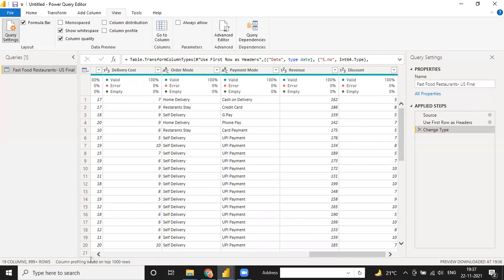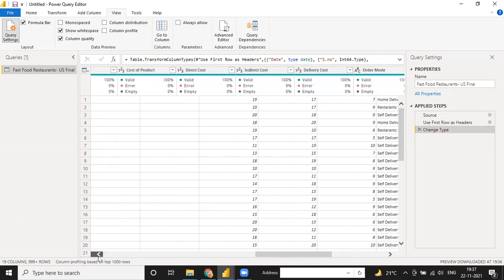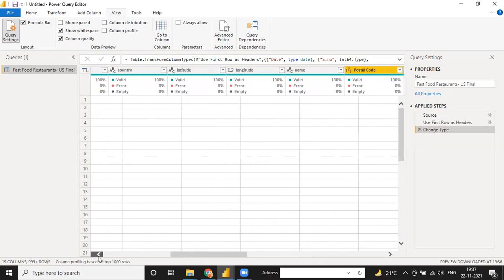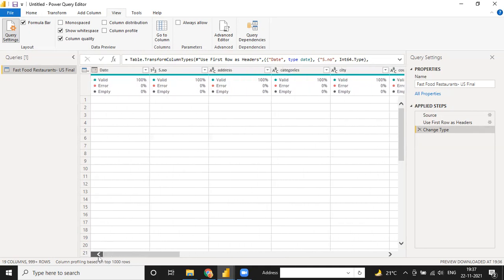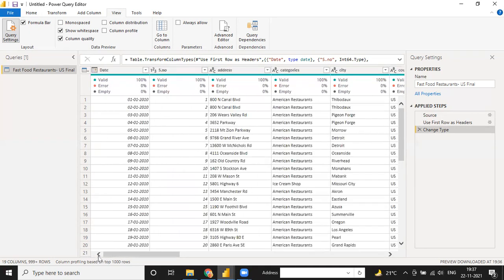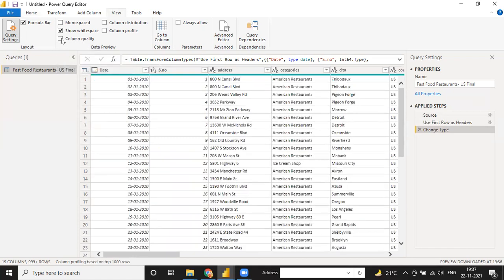Okay, so in the same way you can select any column. If there is any error, you can go and select those errors and correct them. How to correct? I will show you. But right now we don't have any error, so we are going to move forward to the next step. So this is our main file loaded in Power BI.